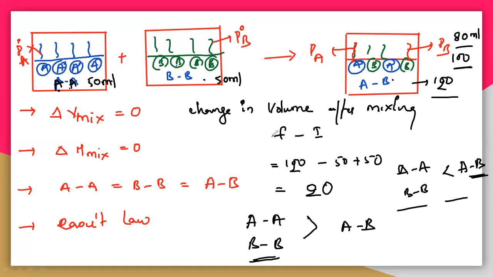If the interactions are increased, then definitely the volume will decrease and you will get 80 ml. If the interactions are decreased, then the volume will increase and you will get 120 ml. So if the interactions A comma A, B comma B and A comma B are all the same, then definitely you will get 100 ml. So the delta V mix must be equal to 0. So that is the delta V mix.